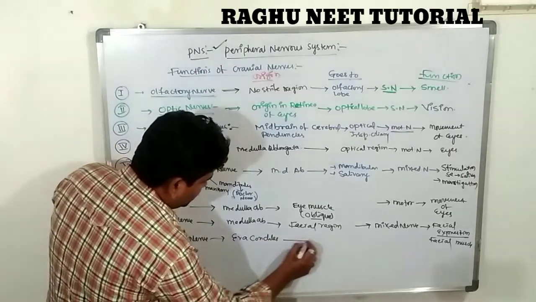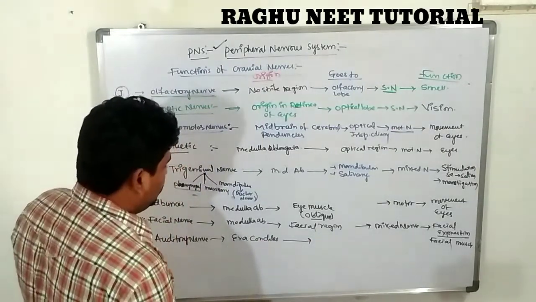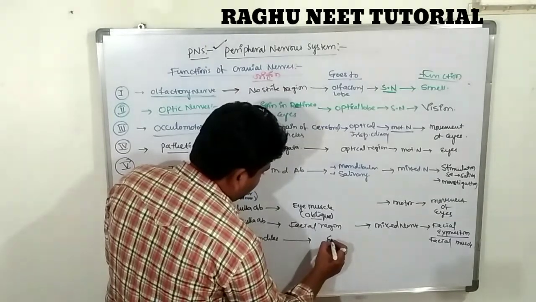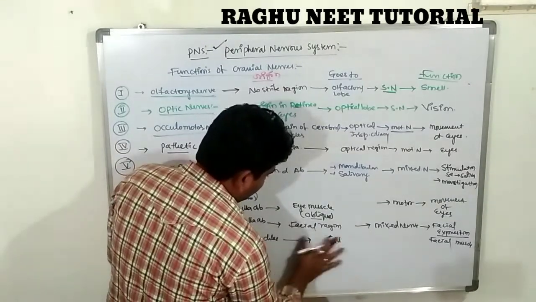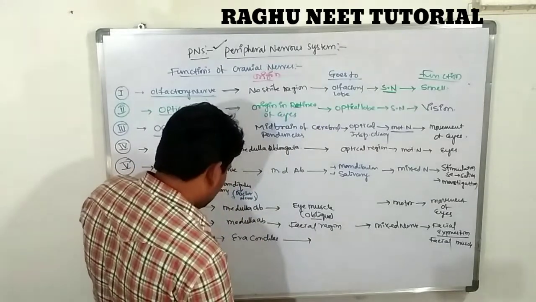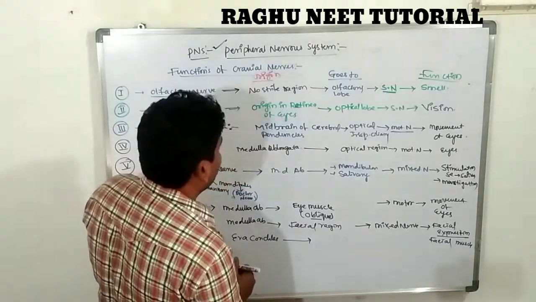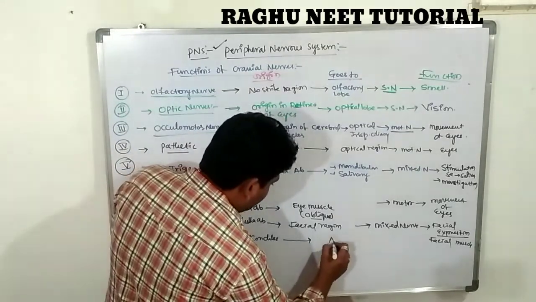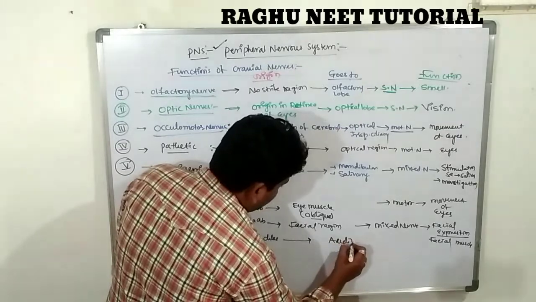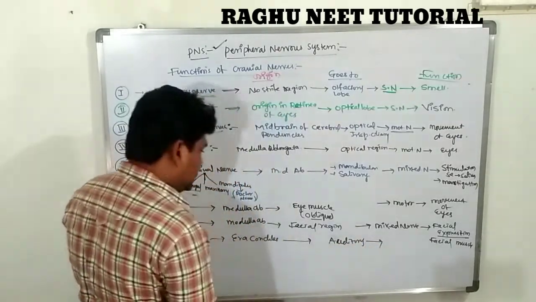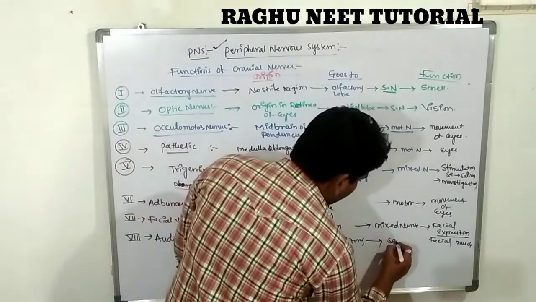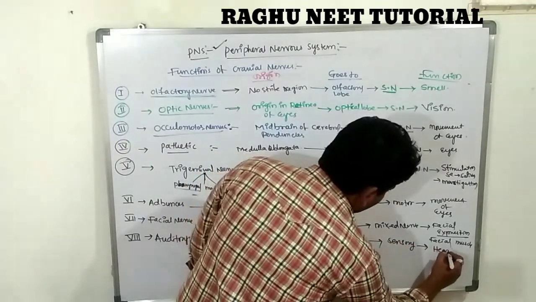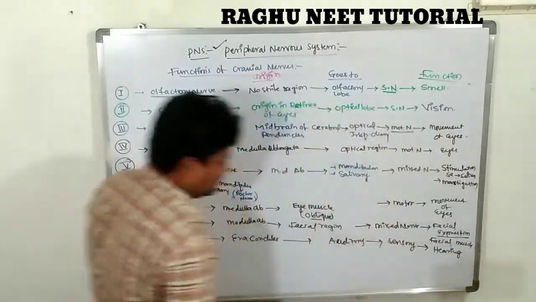It goes to the ears, the auditory region. So this is one of the sensory nerves for the hearing of sounds.